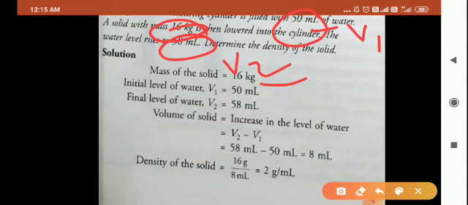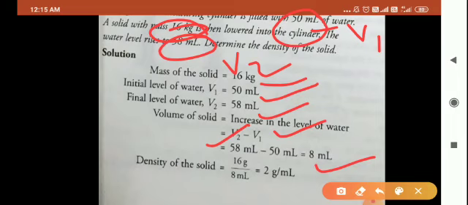That time when you haven't immersed the stone inside the cylinder, the volume was simply 50 ml. But after immersing the stone inside the cylinder, what happened? The level of the water rose up, and that time the volume V2, that is your final volume, is 58 ml. Now what is the volume of the solid? Final volume minus initial volume, that is 58 ml minus 50 ml, 8 ml.